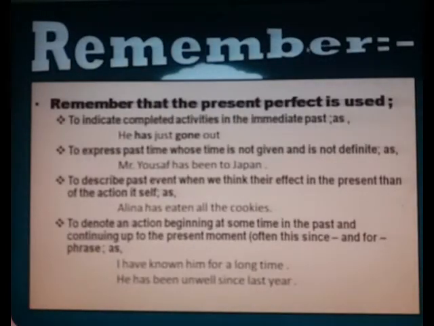So you have to remember that the present perfect is used to indicate completed activities in the immediate past, as in: he has just gone out. Just gone out represents the completed activity.